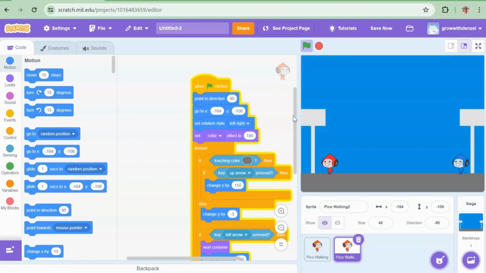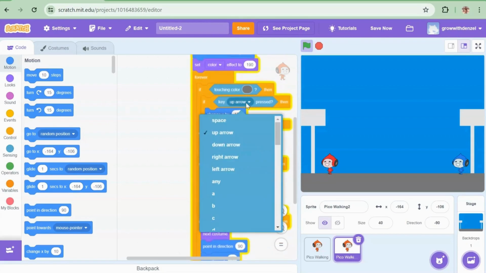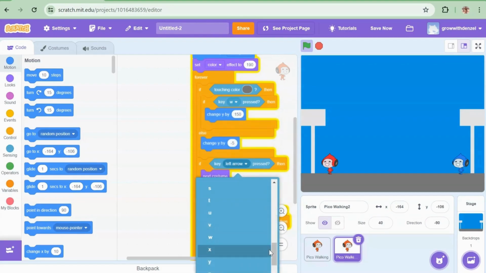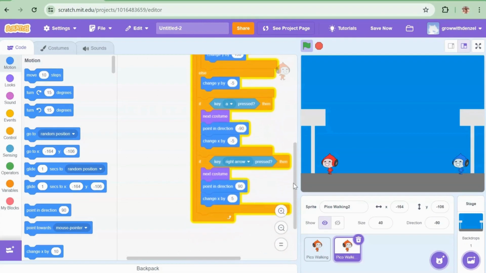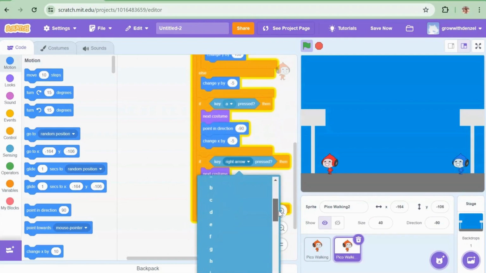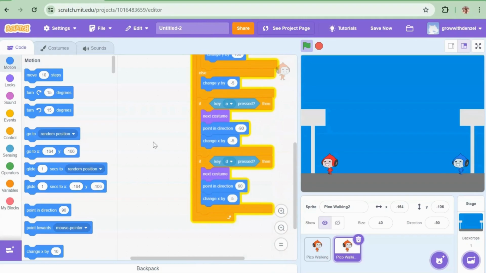And now the movement controls will be different since it's a 2-player game. For up arrow, it will be W. For the key controls, WASD. The second one will be A, and the third one will be D. Because S is for down, and we're not really using down here, so it'll just be WAD. Now look, you can see how the characters keep walking. They don't stop, they can jump around everywhere. Okay,